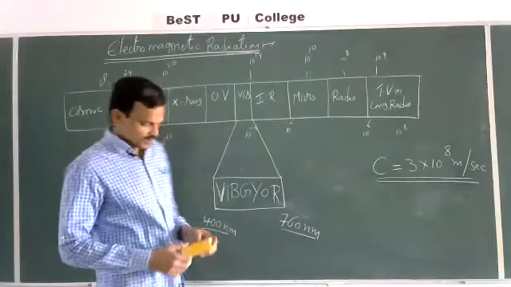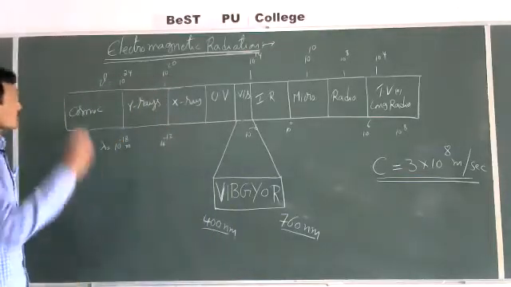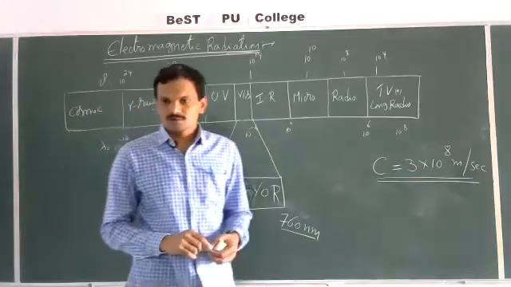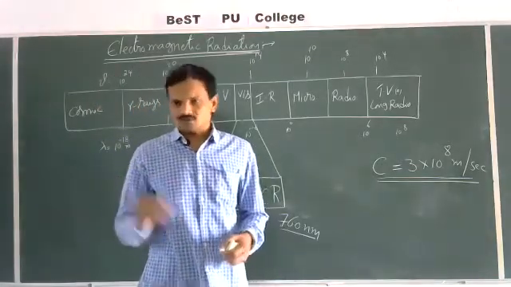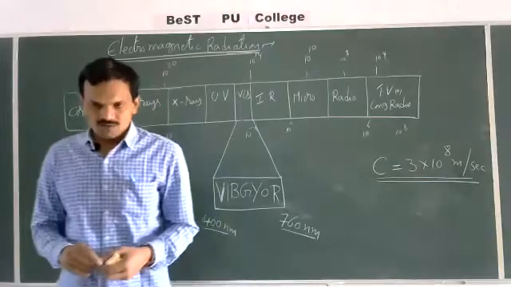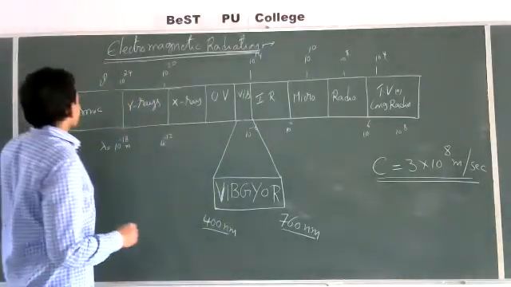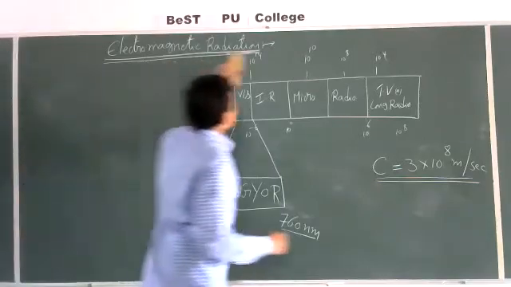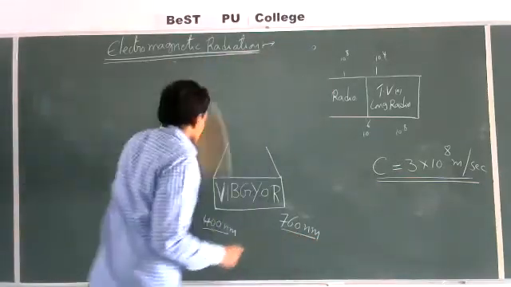Right. Now, what is the nature of this electromagnetic radiation? Whether it has particle nature or wave nature. To explain the nature of electromagnetic radiation, two different theories are proposed.